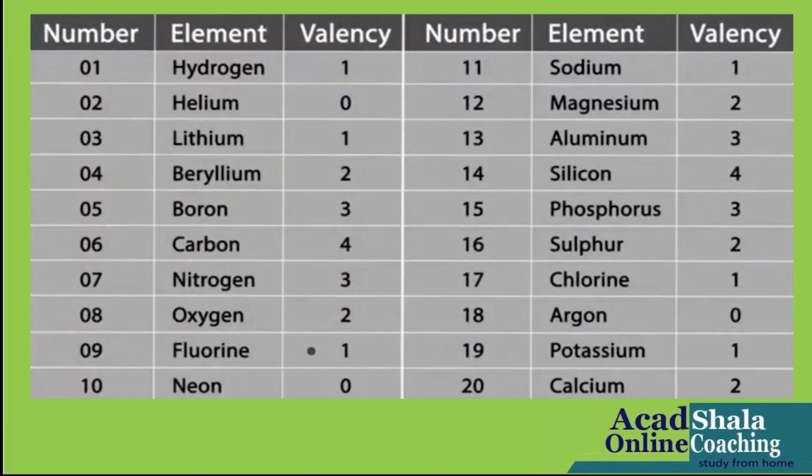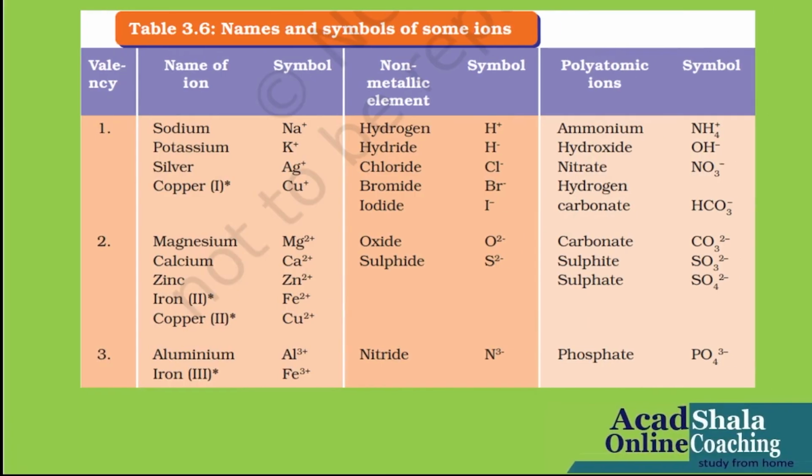Now, let us look at this. This is the chart to show valency which varies from 0 to 4. We need to remember this: the valency, its charge, its symbols, and of course polyatomic ions too. We have another chart. That is the names and symbols of some ions. Here we are seeing the polyatomic ions which I taught you in my last video. Please watch that video also.